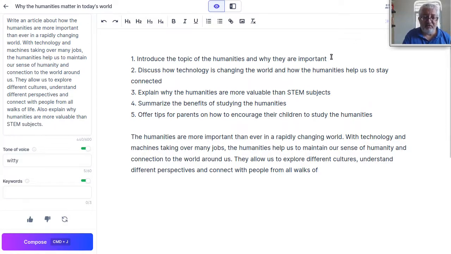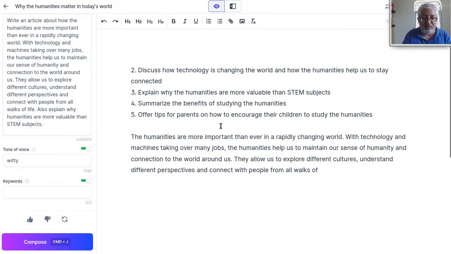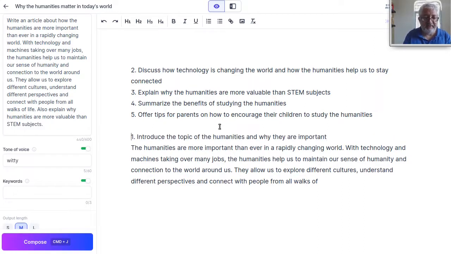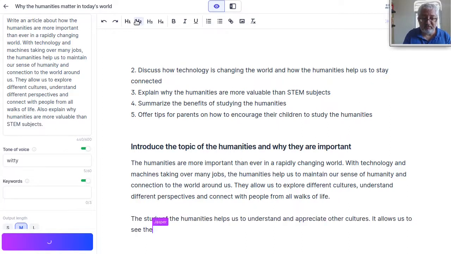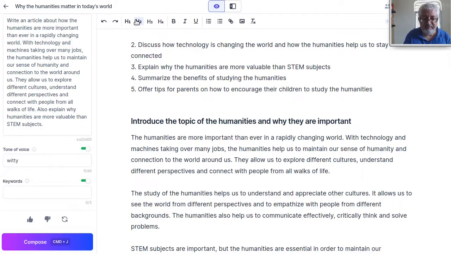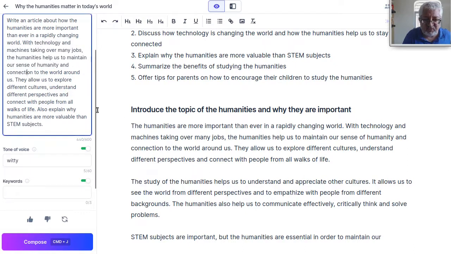So let's try this. Introduce the topic of humanities and why they are important. So now I will copy this down here and say this is a heading by clicking over here. And now this stops in the middle of the sentence again. Let's press Ctrl J to continue it. Okay, the humanities are more important than ever in a rapidly changing world. With technology and machines taking over many jobs, the humanities help us maintain our sense of humanity and connection to the world around us. Okay, this is more or less what was here already, right? So it's just copying that.